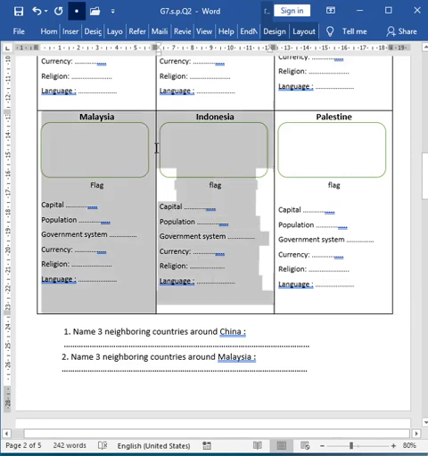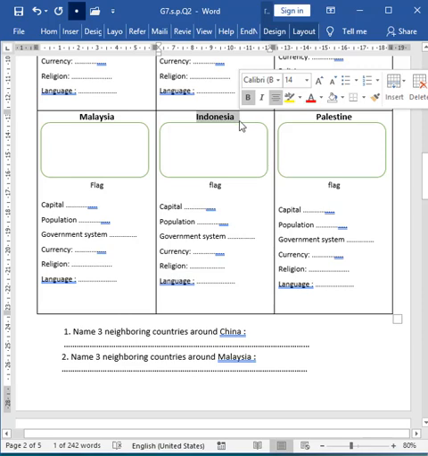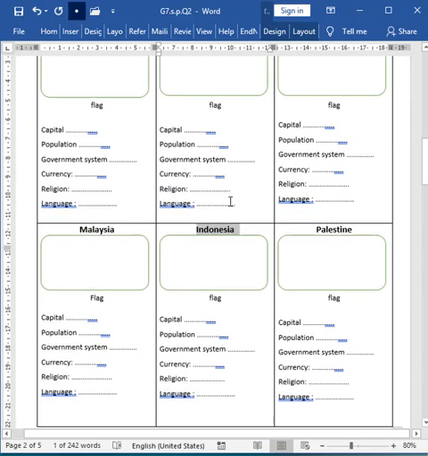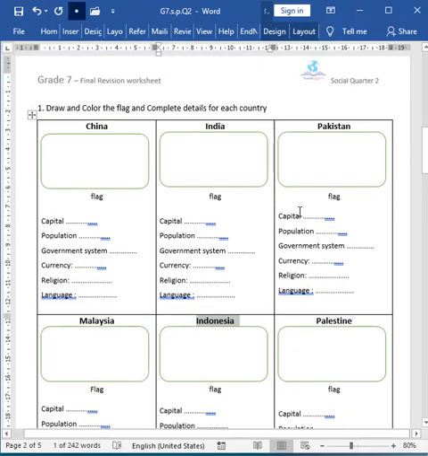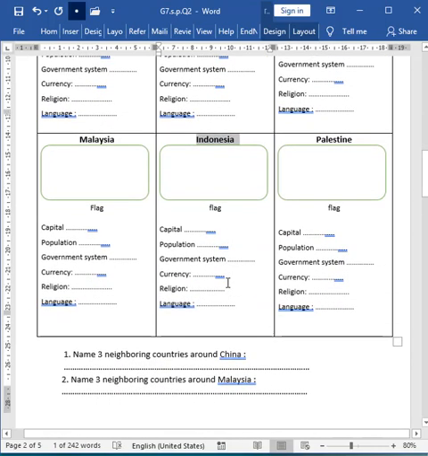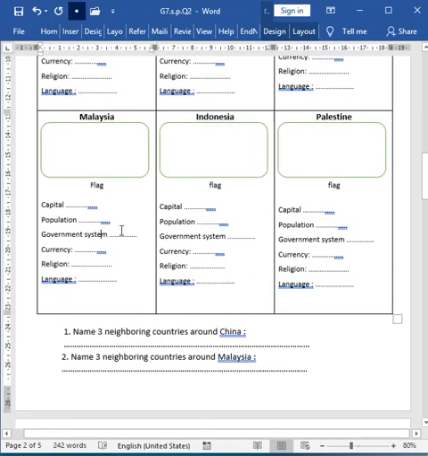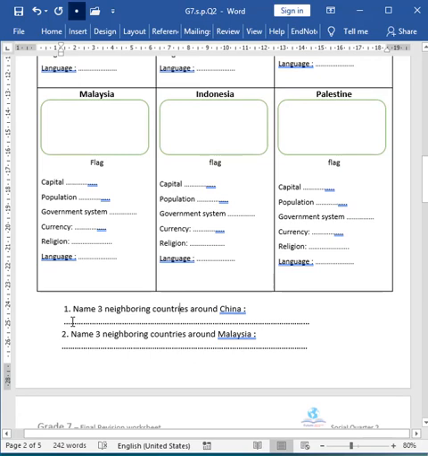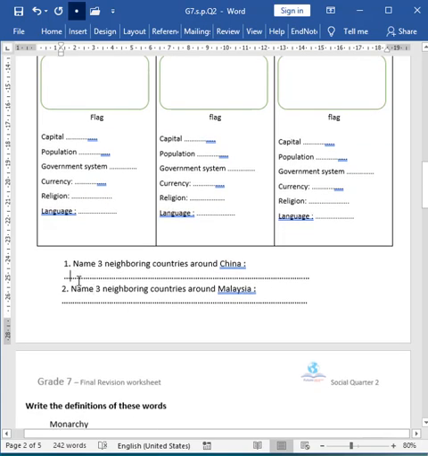One interesting fact about Indonesia is that this country has over 16,000 islands. So this is important, remember this. And also the government system of Indonesia is a republic. It's not a monarchy, but Malaysia was a monarchy, so remember this. So the next question is, name 3 countries neighboring China. You can name Mongolia, South Korea, and North Korea, as easy as this.